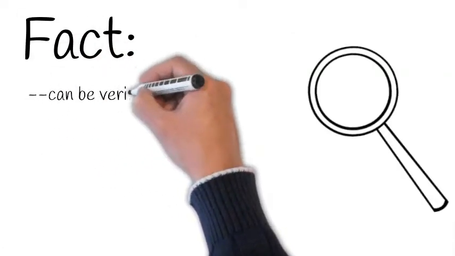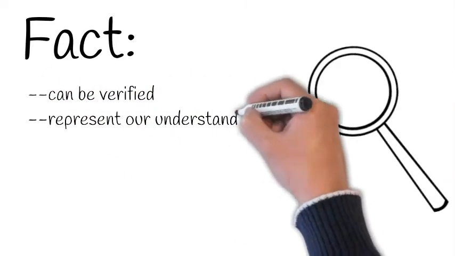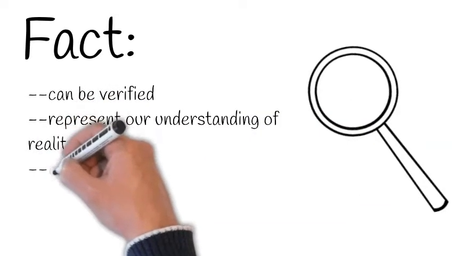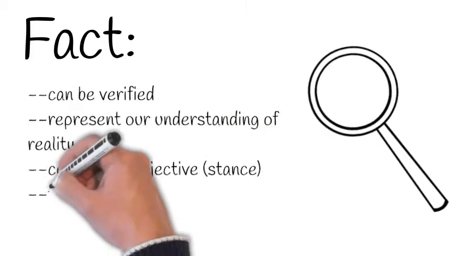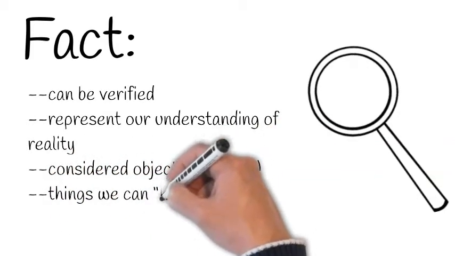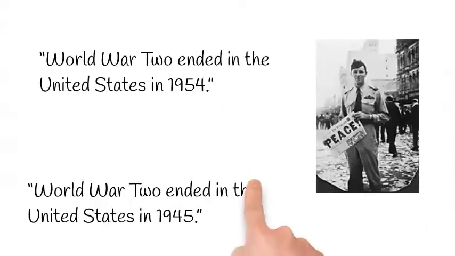Let's look at facts. Facts are types of information that can be verified. Most facts represent our understanding of reality. Facts are objective and are the type of knowledge we can know. Evidence is a type of fact. Something to remember, statements can be factual in nature yet incorrect.